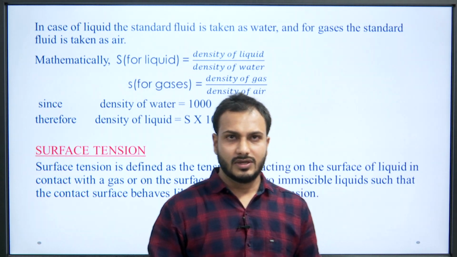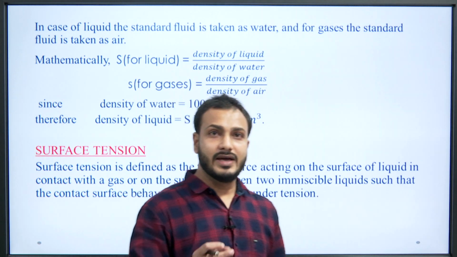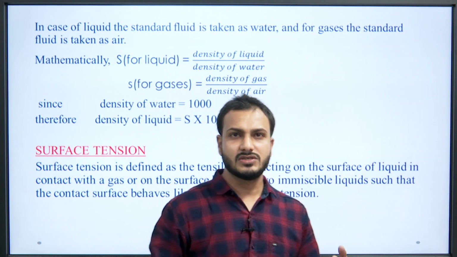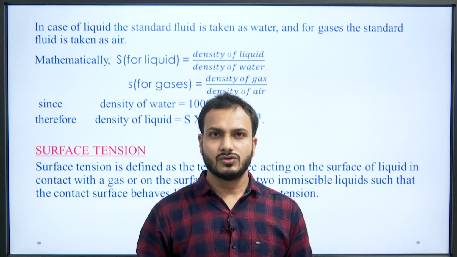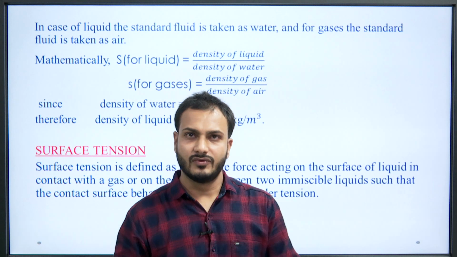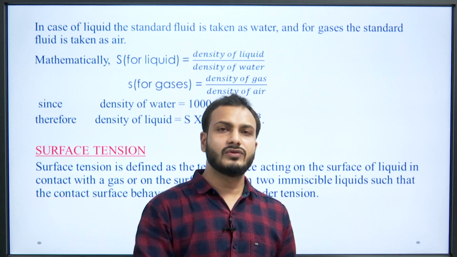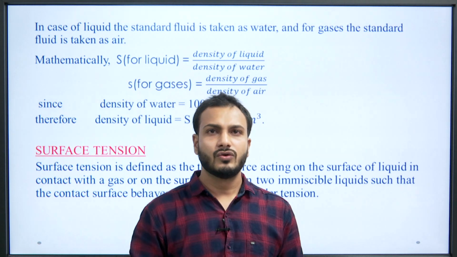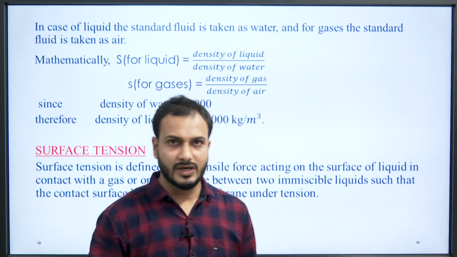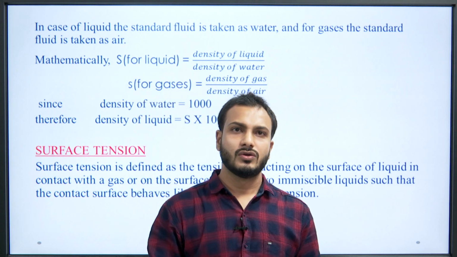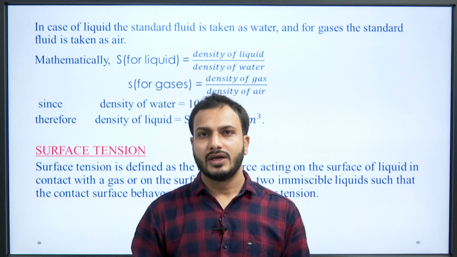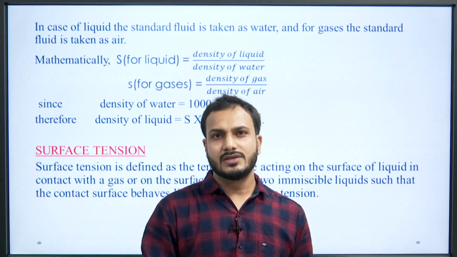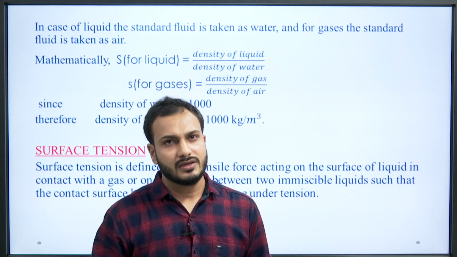So, we can say that the value of S for a liquid is density of liquid upon density of water. Density of water is 1000, as we know. So, density of the liquid will become S into density of water. Okay. If we multiply the value of S with the density of water, we will get the density of the liquid.